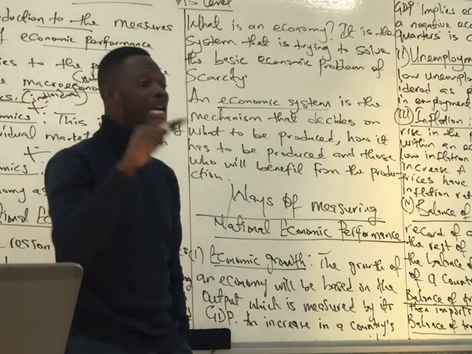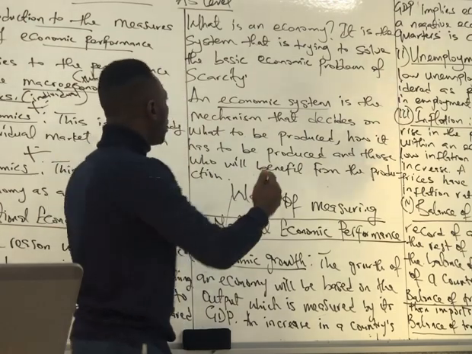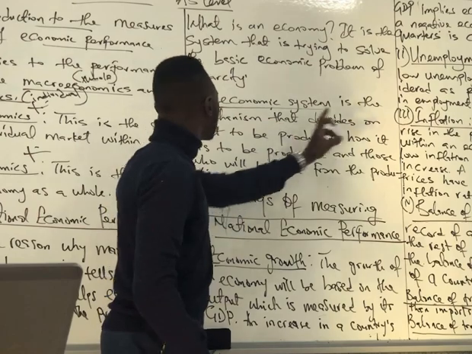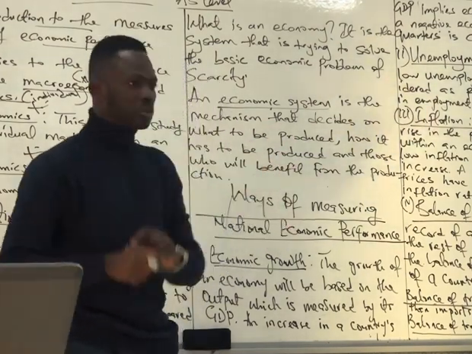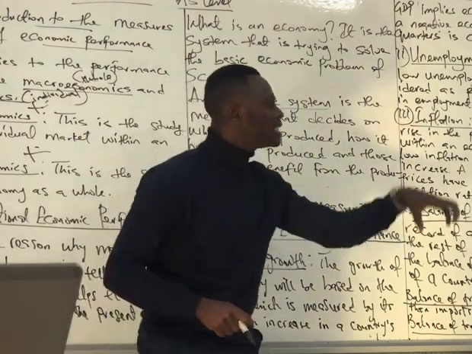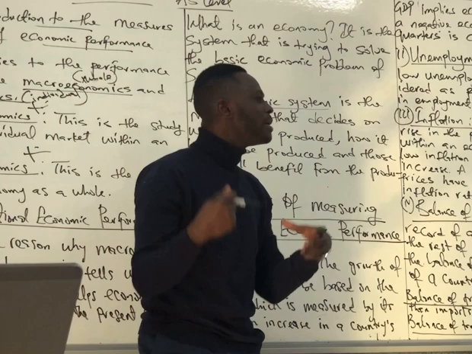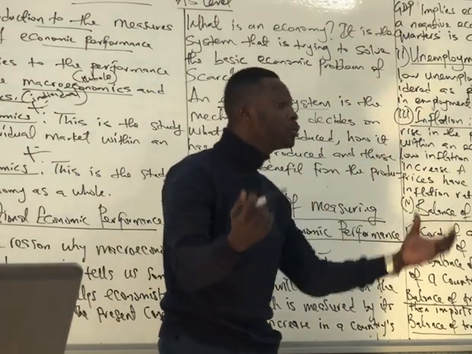But to solve these basic economic problems, we need a mechanism. The mechanism is what we call the economic system. So what is the economic system? It is the mechanism that decides what to produce, how to produce, and whom to produce for. What we have to produce in this country will be decided by the economic system. How we are going to produce it will be decided by the economic system. Who are we going to produce for?